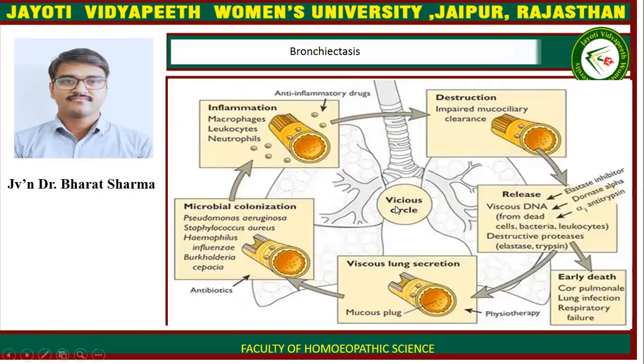Here is the vicious circle of bronchiectasis. First, there is inflammation causing macrophage, leukocyte, and neutrophilic infiltration, causing destruction and impaired mucociliary clearance, causing release of viscous DNA from dead cells, bacteria, leukocytes, and destructive proteases. Then it leads to mucus plugs in the lung, causing microbial colonization by Pseudomonas, Aspergillus, Staphylococcus aureus, Haemophilus influenzae, etc., causing again inflammation, then again destruction, and finally early death, cor pulmonale, lung